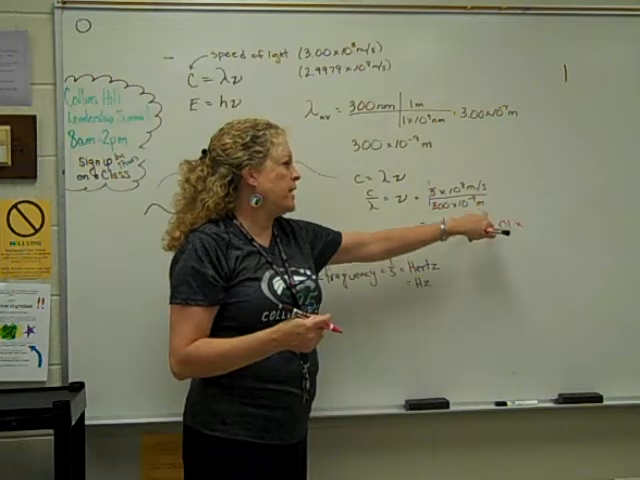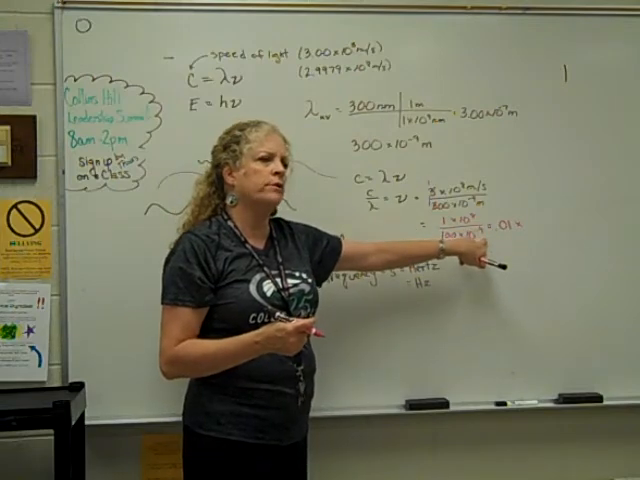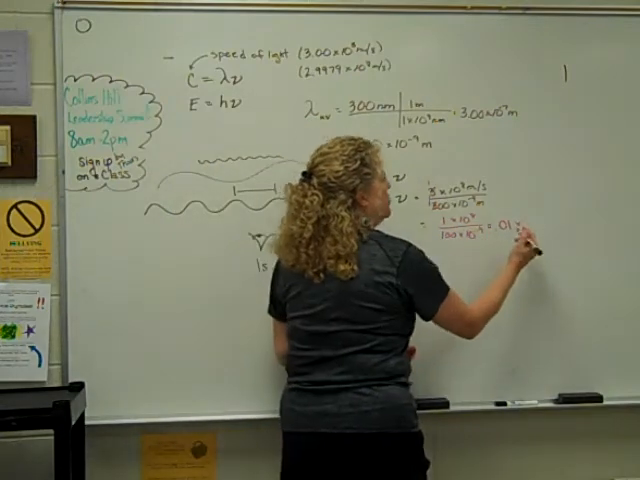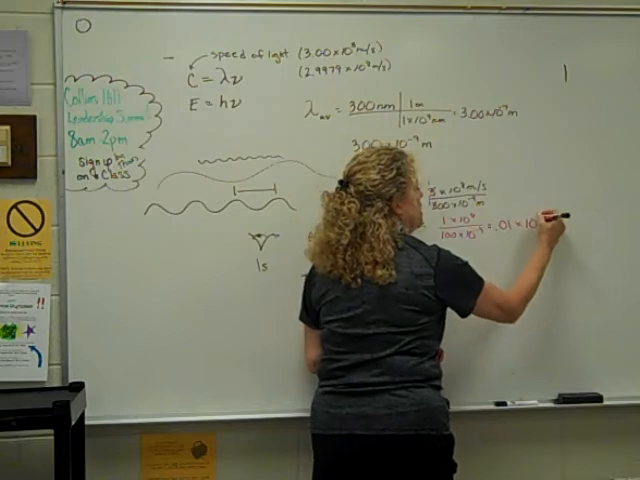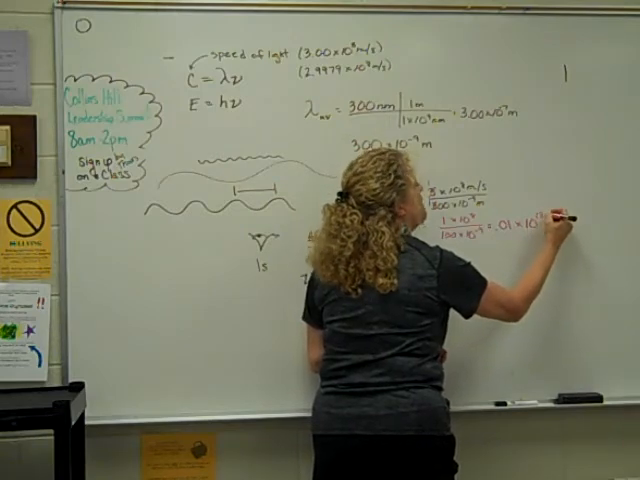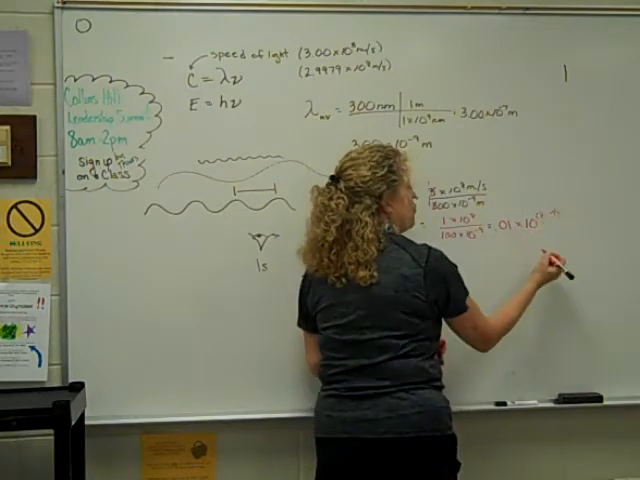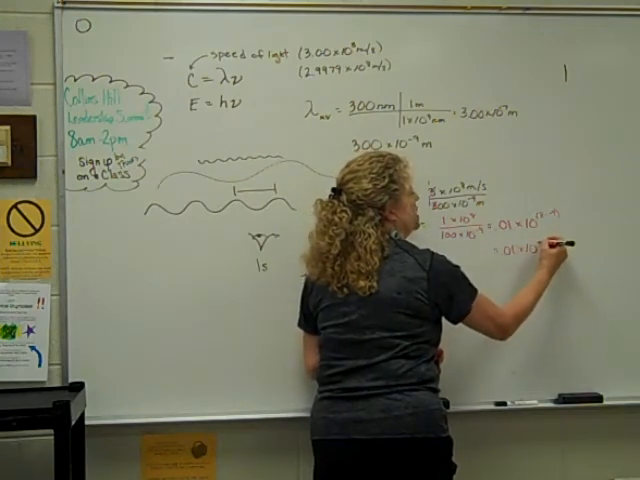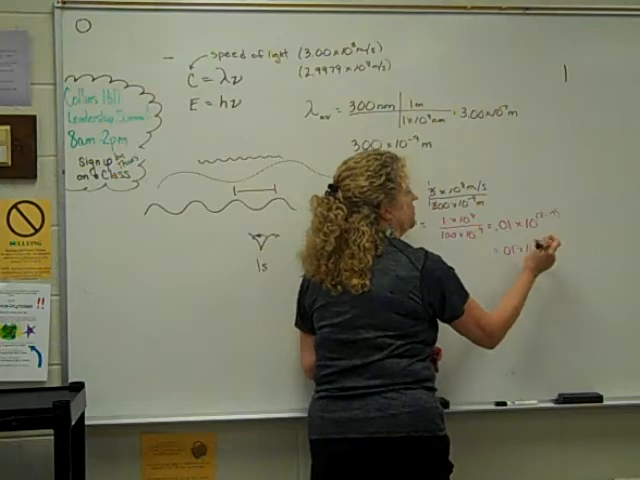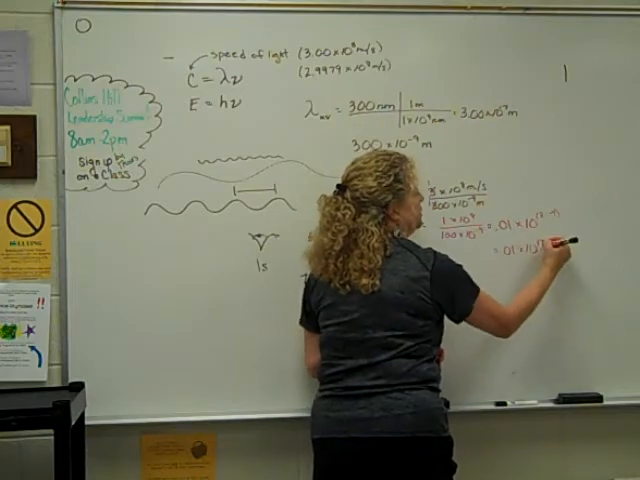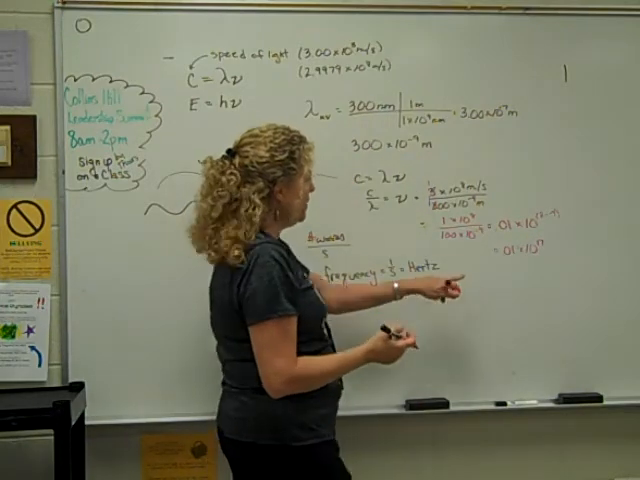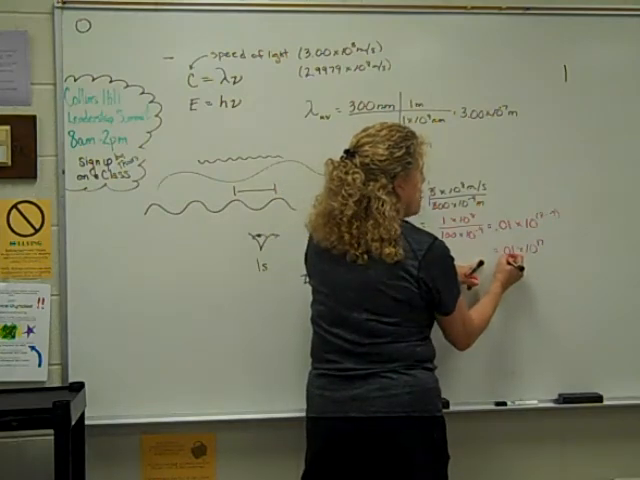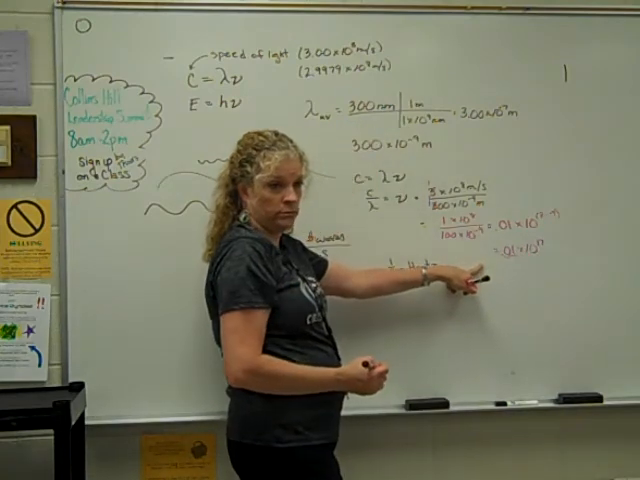Guys, how do you divide exponents? You remember what you do? Subtract. So this is going to be 10 to the 17. 8 minus a negative 9. Right. So this will be 0.01 times 10 to the positive 17. Right? And then if we want to move this over, right?